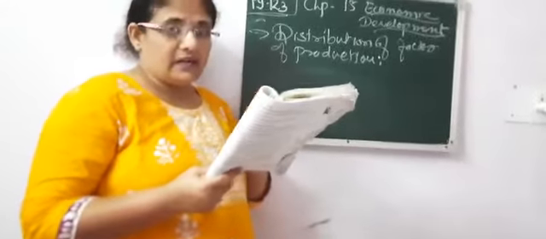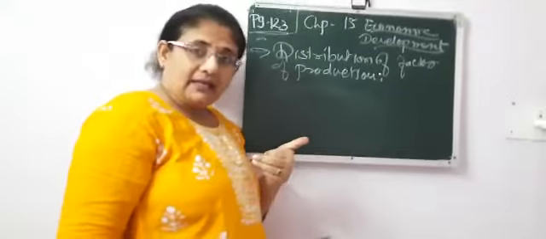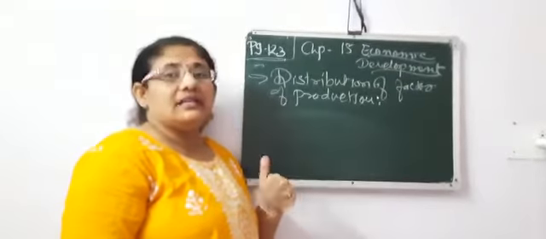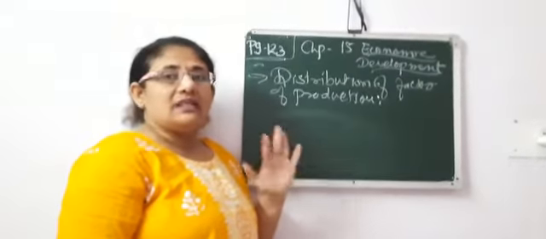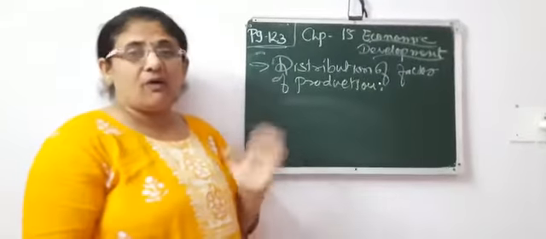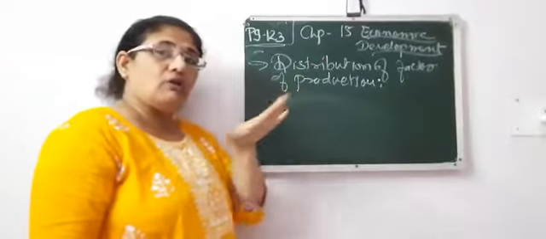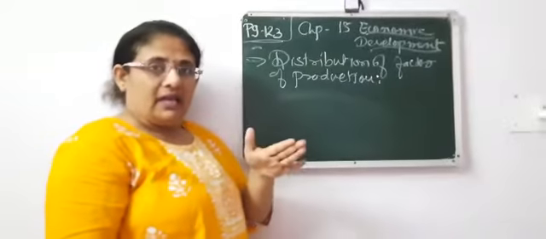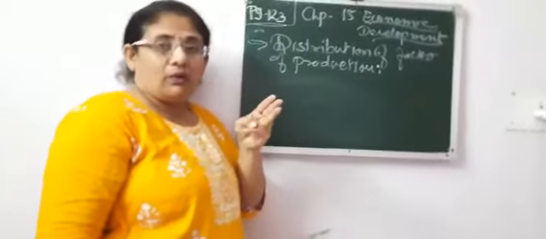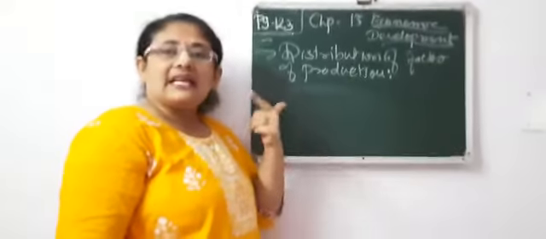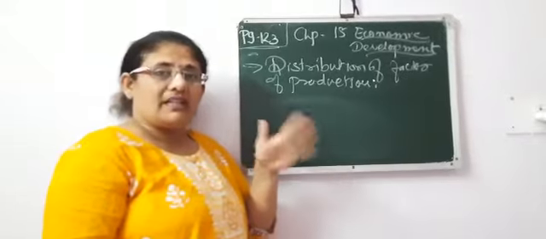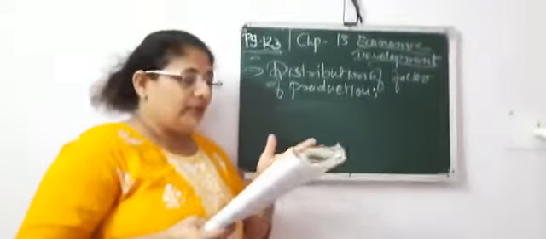These three topics are there. First is market mechanism, right? Then second is social system, and third is mixed economy. These are three different types of systems of economy, in which way the world is working in economy. All the business is done in these three ways only. One is market system, second is socialist system, and third is a mixed economy. That is what we are going to discuss today, right?